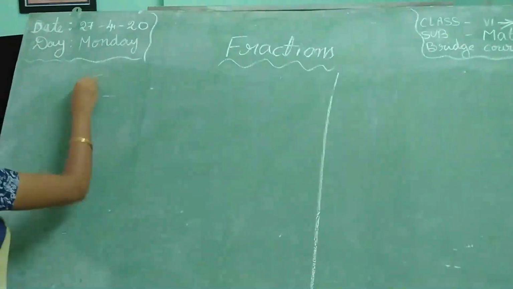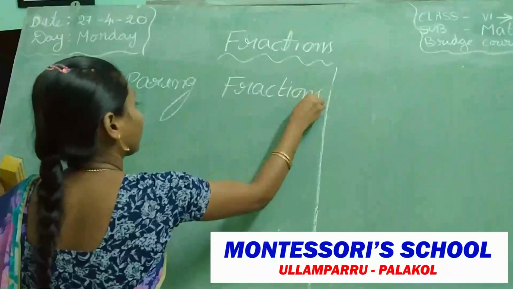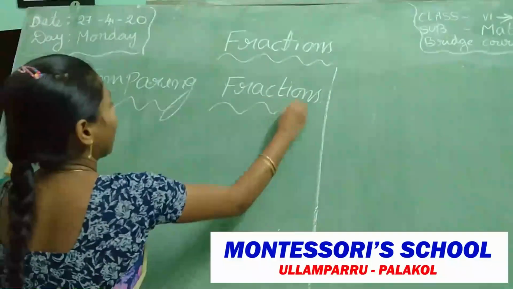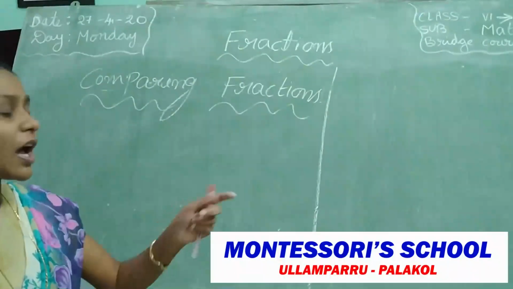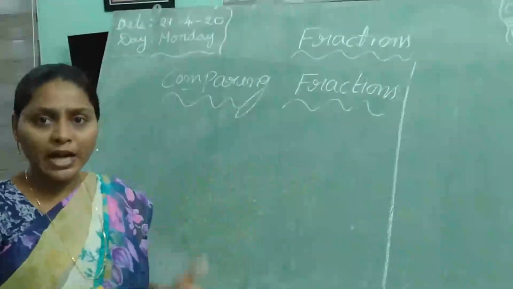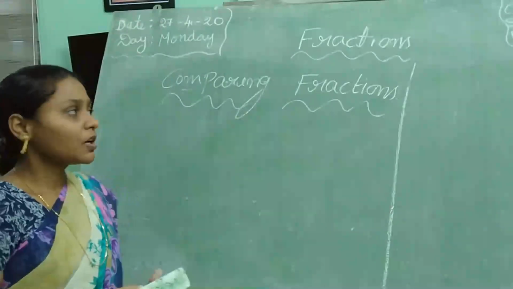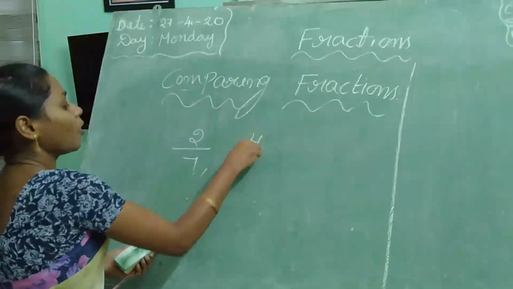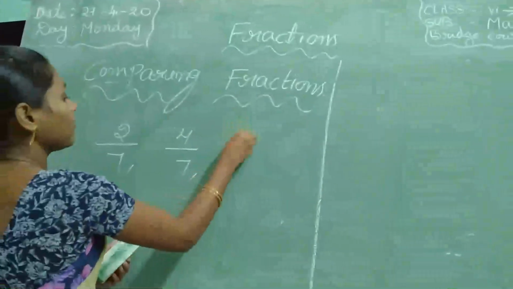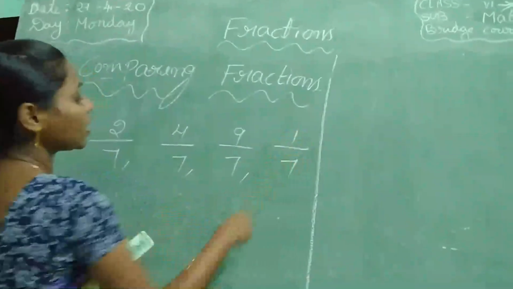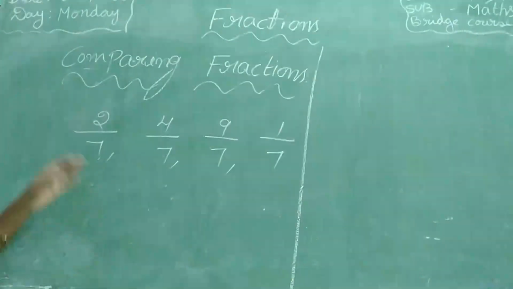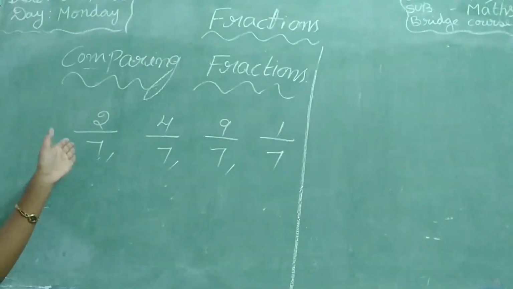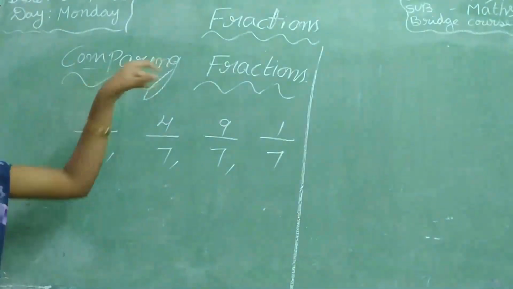Next, comparing fractions. Comparing fractions means we have to see which is smaller and which is greater. For example, 2 by 7, 4 by 7, 9 by 7, 1 by 7. How can you tell which is the smallest fraction among these fractions?